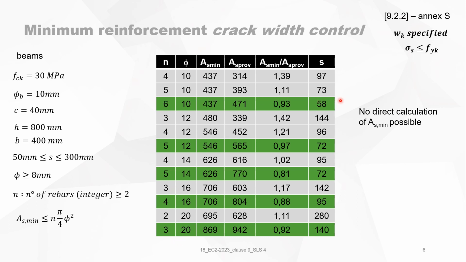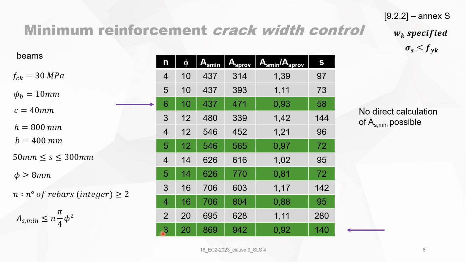Of course, it's obvious. What we will do is take the smallest amount of reinforcement. That's economic to work. So the best solution is 6 diameters 10. With 6 diameters 10 in a beam with a width of 400 millimeters, that's quite crazy because the distance is only 60 millimeters. So in practice, in reality, we use 3 diameters 20.